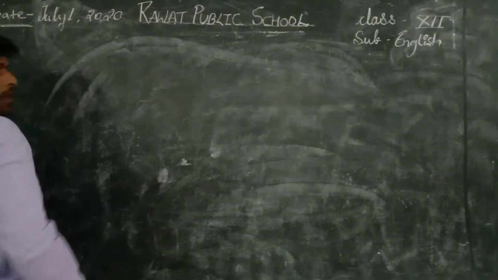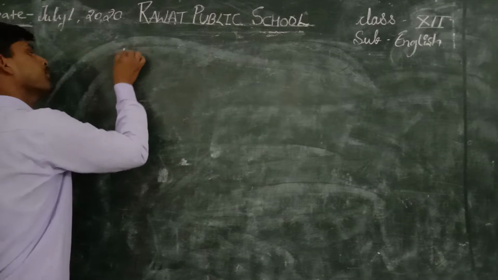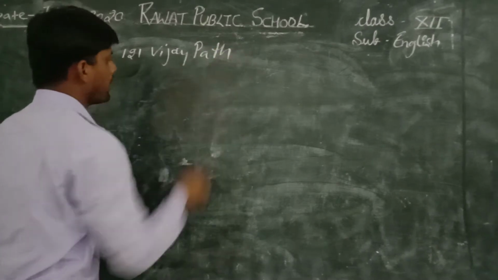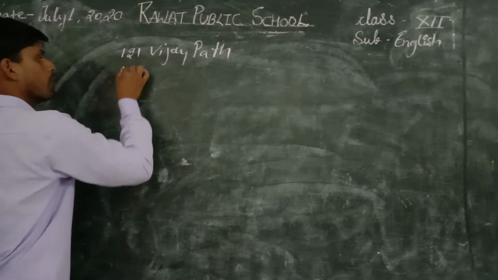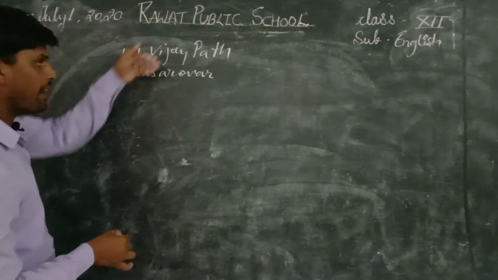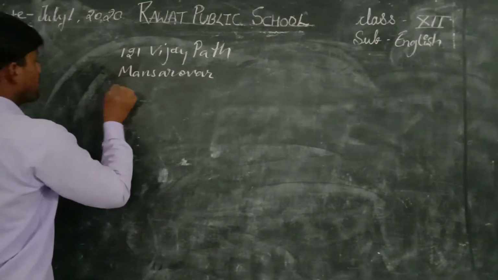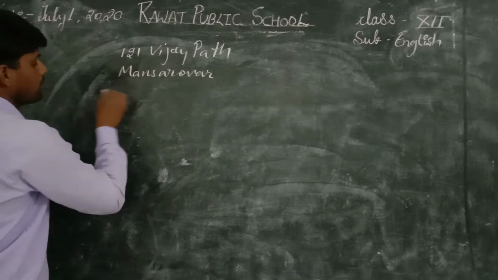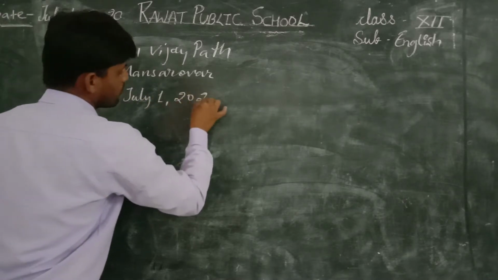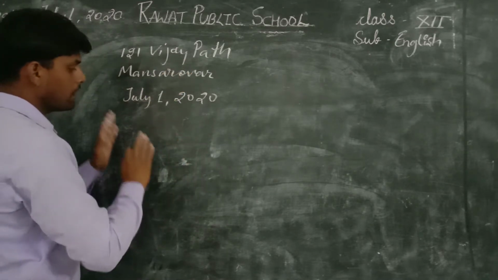As I told you, the first part is sender's address, so you have to write down the sender's address. For example, 121 Vijayapath. And where is Vijayapath? In Mansarovar. So write down here Mansarovar. This one is the address of the sender. Then date. For example, we are writing on 1st July, so we will take here July 1st, 2020.